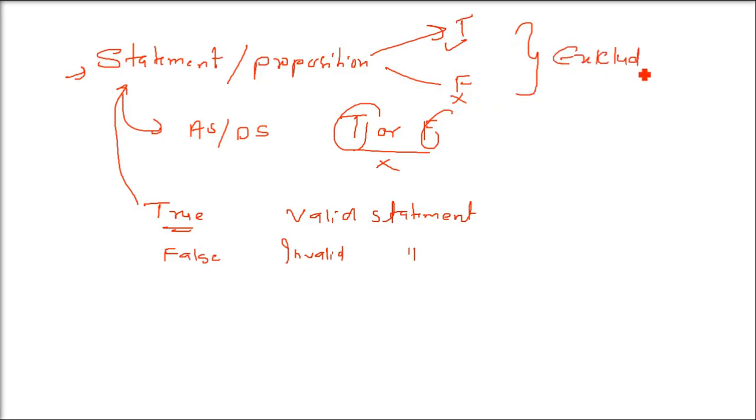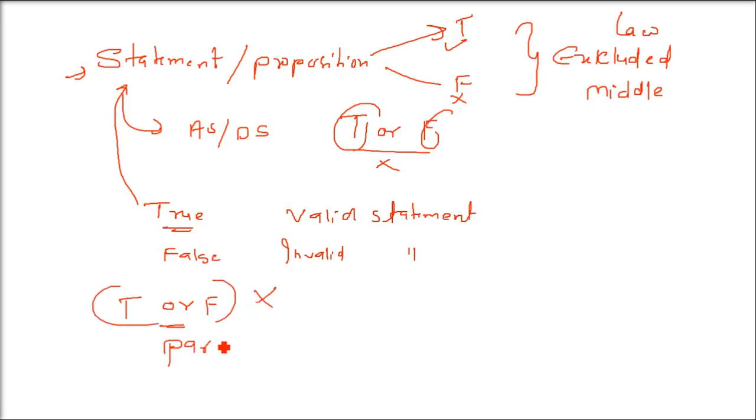The fact that it cannot be both true and false at the same time, that is, either true or false but not both, is called the law of the excluded middle. But if a sentence is both true and false simultaneously, it is not a statement. It is a paradox. Is it possible for anything to be true and at the same time false? If it is, then it is a paradox. Okay, we'll take certain examples and try to understand it more.